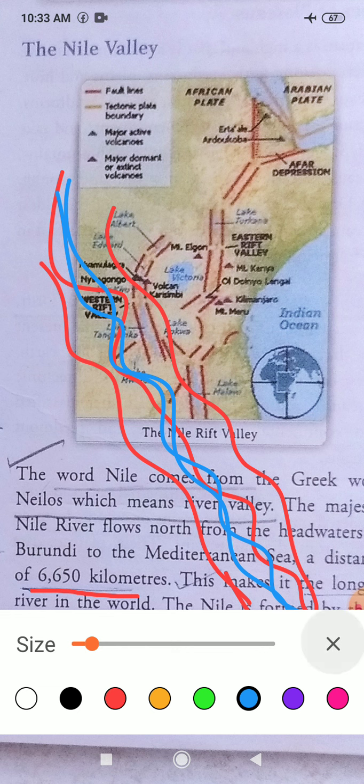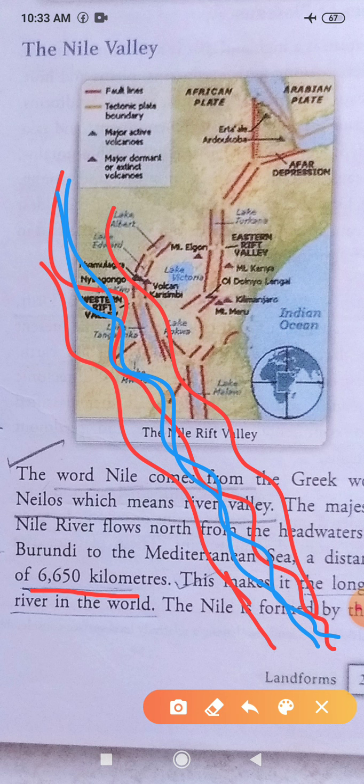I think all of you can memorize the names of the three Rift Valleys. That is the Rhine Valley, the Narmada Valley, and the Nile Valley. So all the names of the Rift Valleys should be kept in your memory, and also you should try to know where they are located. That much only for today.